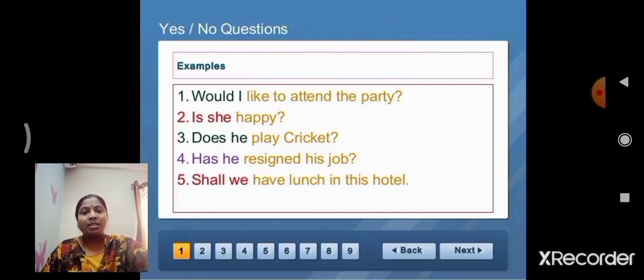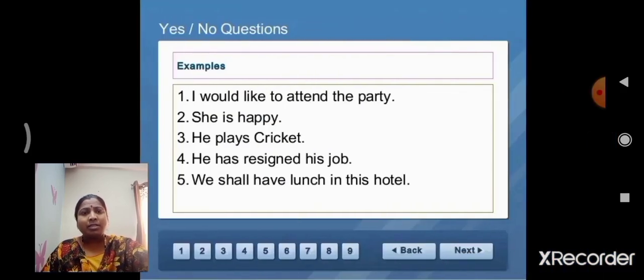Yes or no? In yes or no questions, the first statement is I would like to attend the party. Here, would, W-O-U-L-D, is the auxiliary verb.